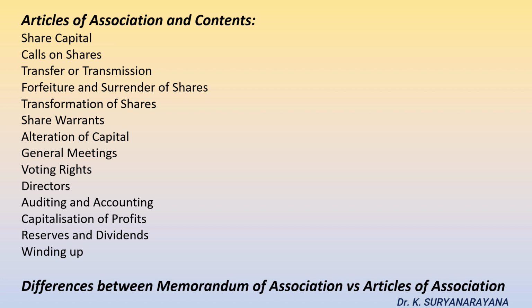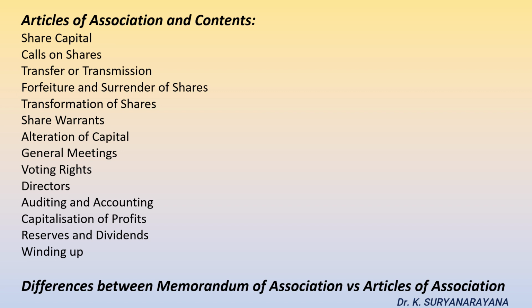Scope. Memorandum of association has a scope which is related to the activities of the company, and the aspects beyond which the company cannot move are outlined in the memorandum. Articles of association outlines the rules for fulfilling the objectives of the company as specified in the memorandum. Importance. Memorandum of association is considered as a supreme document. Articles of association is secondary to the memorandum. Presence. Memorandum of association is essential for all the companies. A limited company by share does not require articles of association.